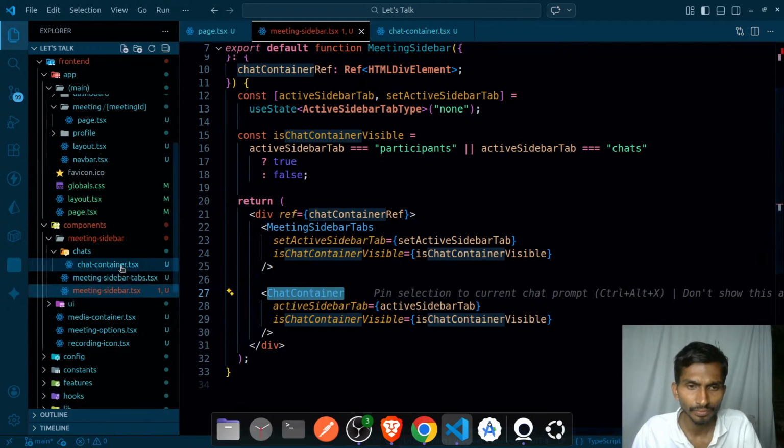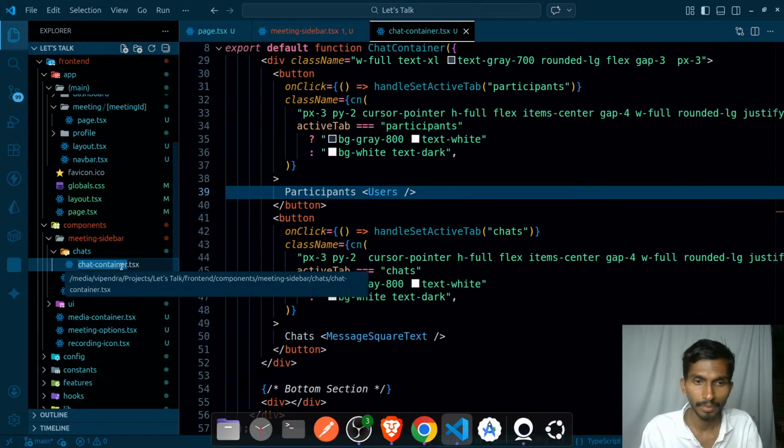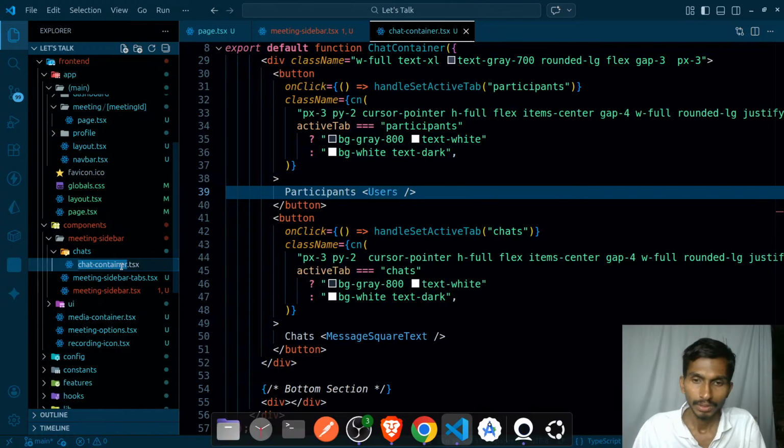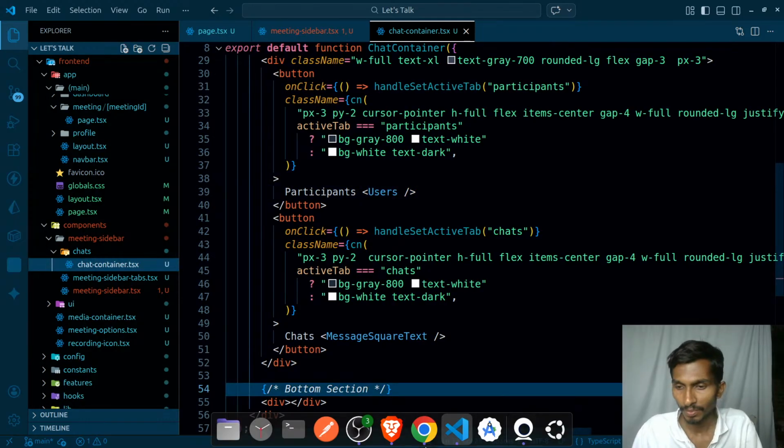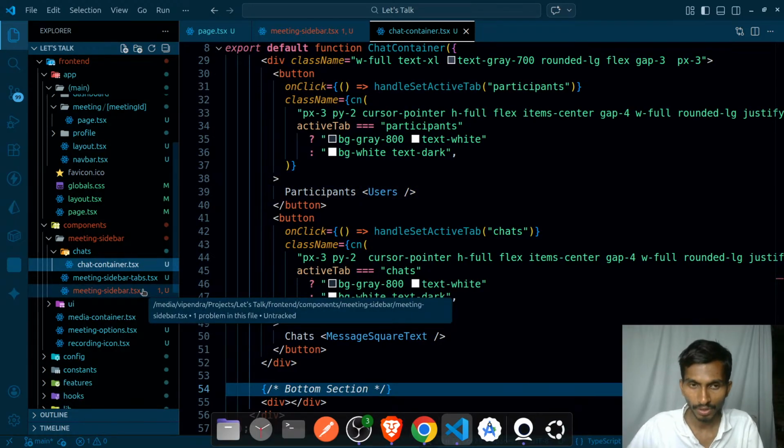Understandable, yeah. Sorry, I'm making the naming changes over and over again because of the meeting sidebar. I'm just looking for a good name. The simple thing is that I have my meeting sidebar. That sidebar has its sidebar tabs, and it has its sidebar container as well. So if I'm naming it meeting sidebar container, is this going to be wrong?